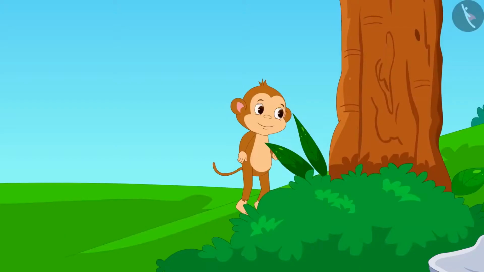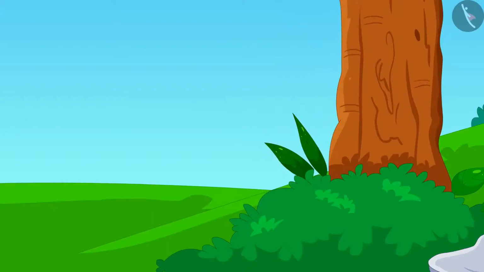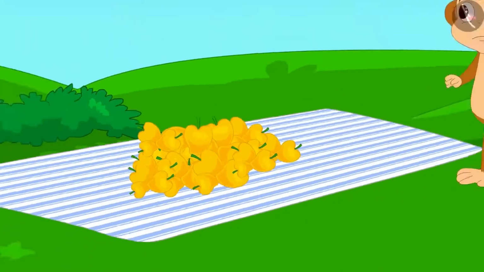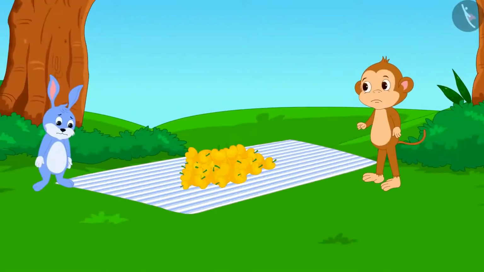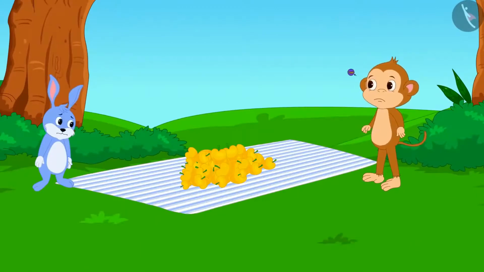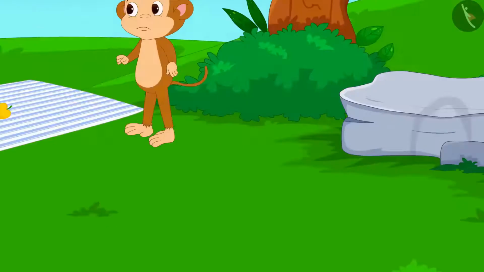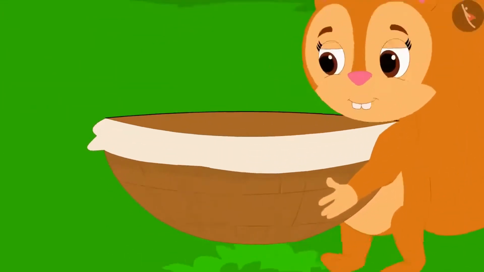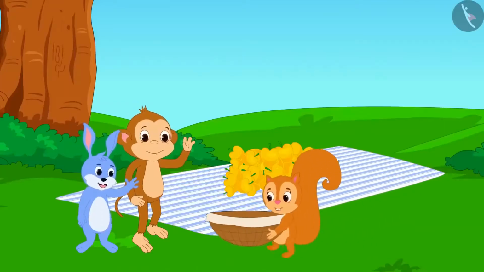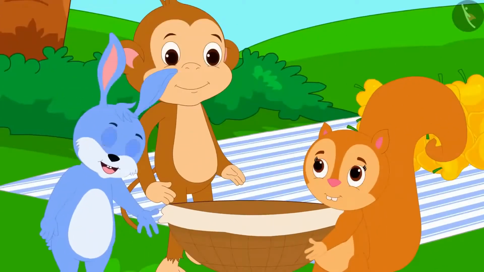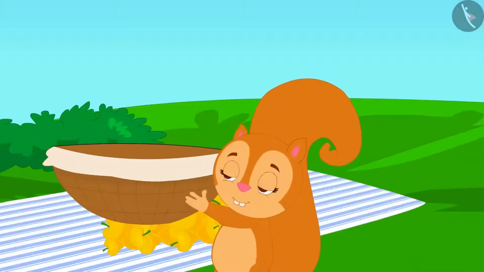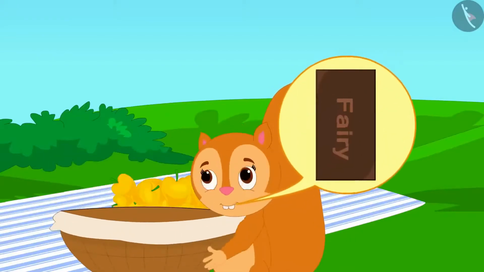Bunny agreed. Now Babban quickly climbed up the tree and plucked all the mangoes. But what is this? How will both of them take these mangoes to Appu's house? Neither of them has any basket or bag. Look, Chanda is passing by. She also has an empty basket. Babban and Bunny asked for her basket and told her the entire story. Chanda told them that she could give them her basket, but she wanted an equal share of the chocolate.